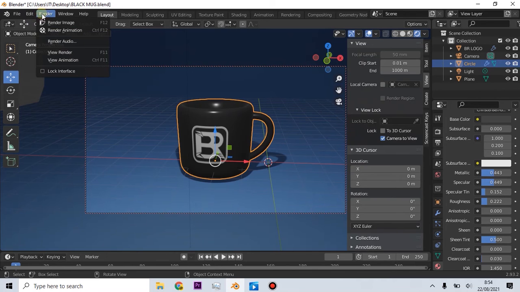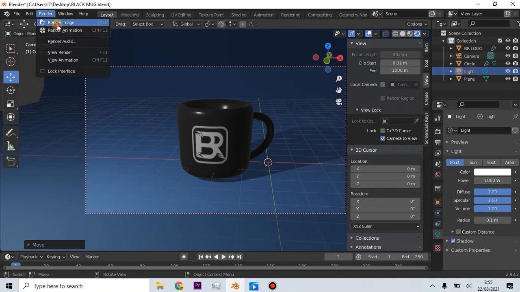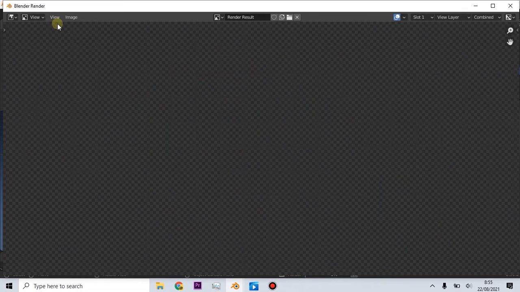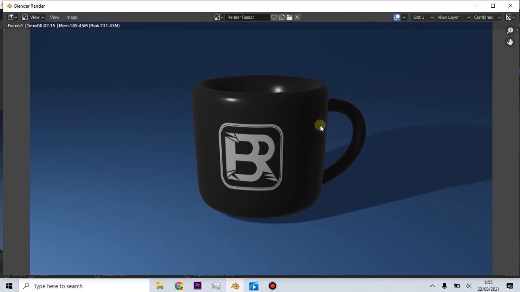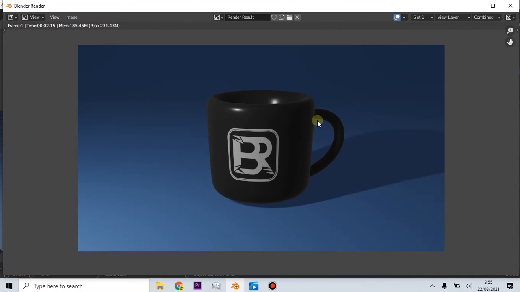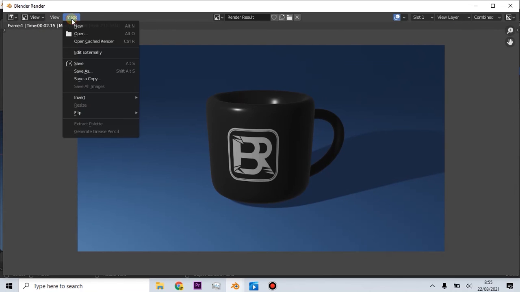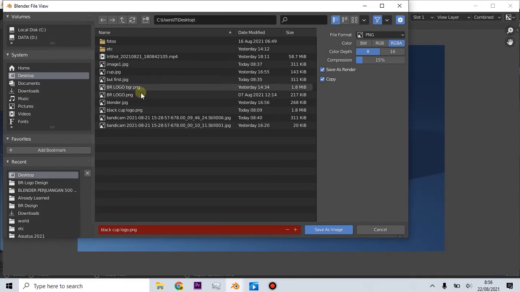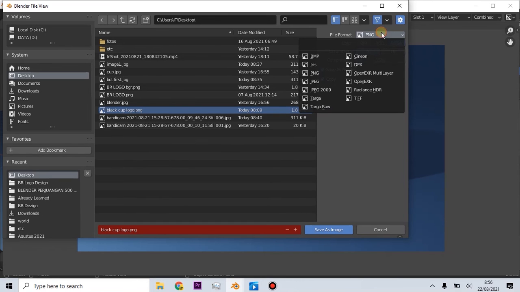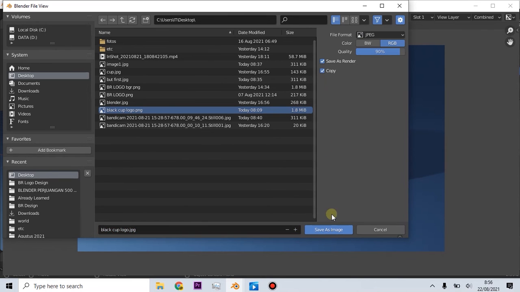Finally you can render the image. This is our render result for the coffee cup with the logo on it. Click Image and choose Save or Save As to save our image. Give a name to your image. Choose the image format. I like to save as JPG, and click Save.